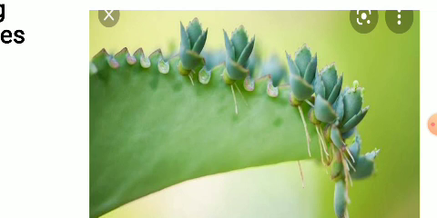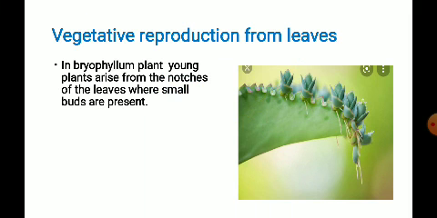From this we can say that from different parts of a plant, it may be the leaf, the stem, or the root, we can reproduce a new plant, and this reproduction is called vegetative reproduction.